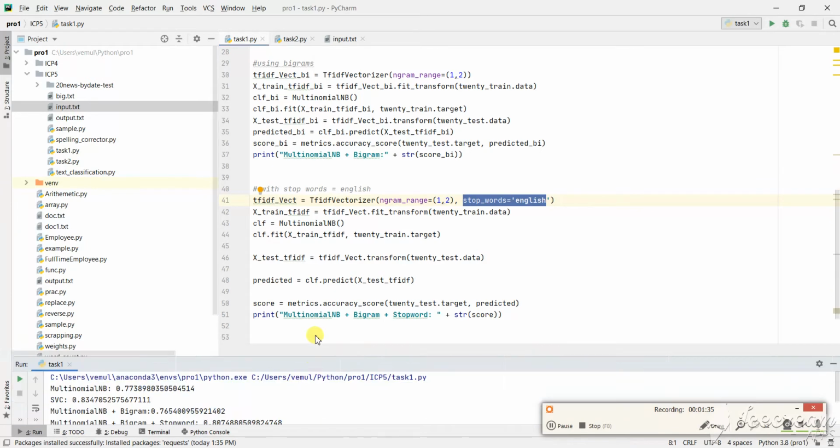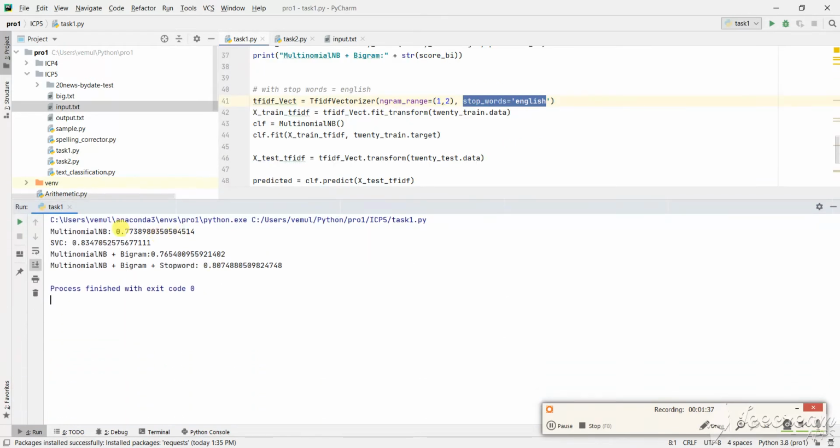If you can see, this is the output for that. In the first case, we got an accuracy score of 0.7. When we used SVC, it was 0.8, so it's quite high and preferable to use SVC. For the third and the fourth case, I have used multinomial NB to find the accuracy. And this is for the first part.